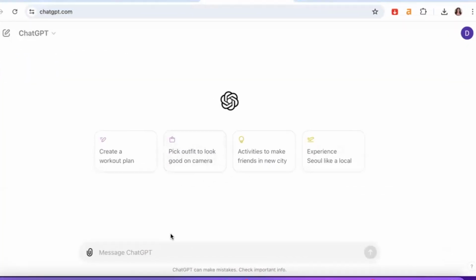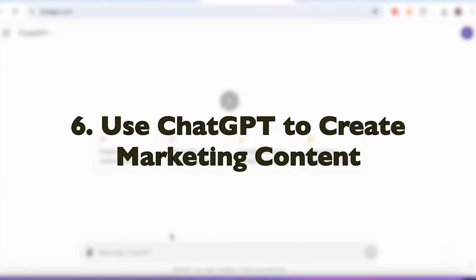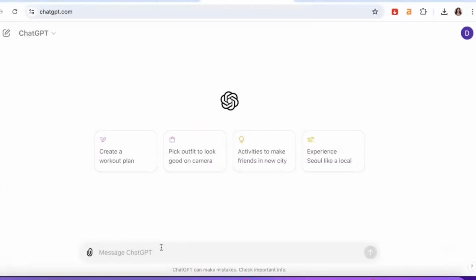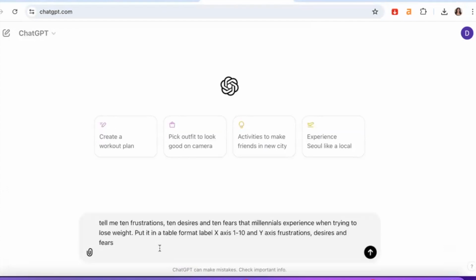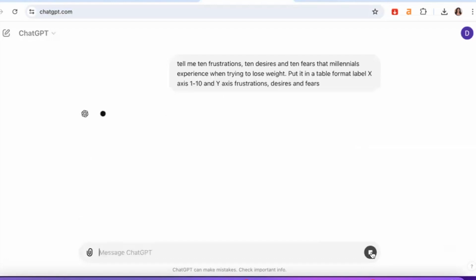Okay. Now, what we are going to be doing, guys, is we're going to be using ChatGPT again to generate us some content ideas that we can use to promote our new ebook. So I'm going to go there. I'm going to paste this prompt. I already have it copied. So you can just take a screenshot or copy the prompt yourself and just change that text to your own target audience and the transformation that you're trying to help them achieve. We're going to do a search.